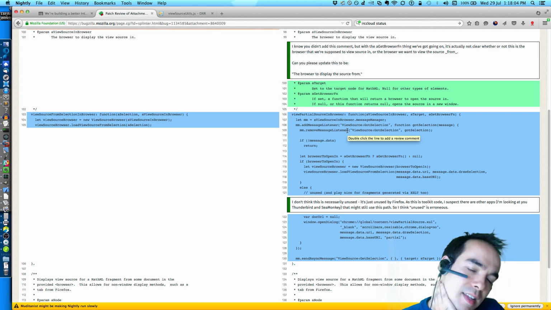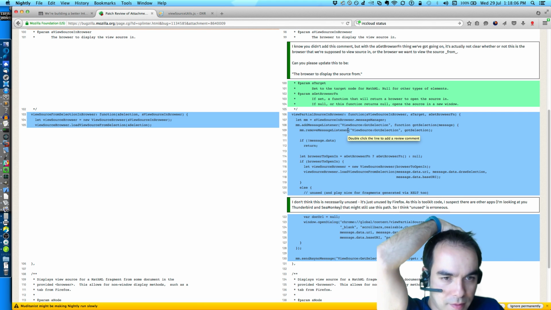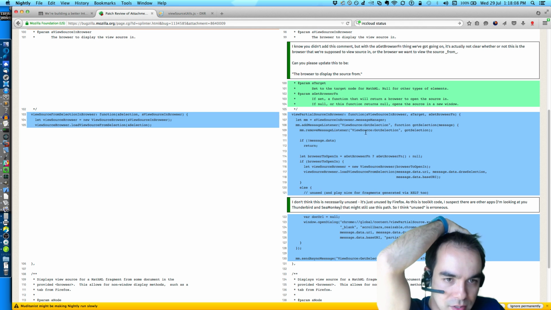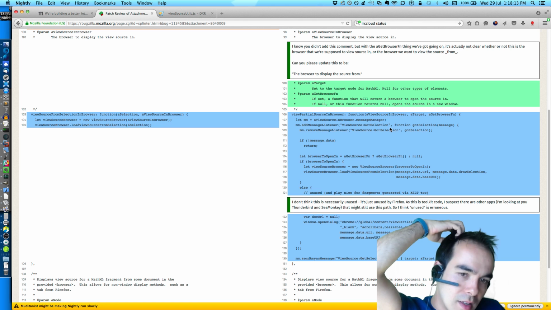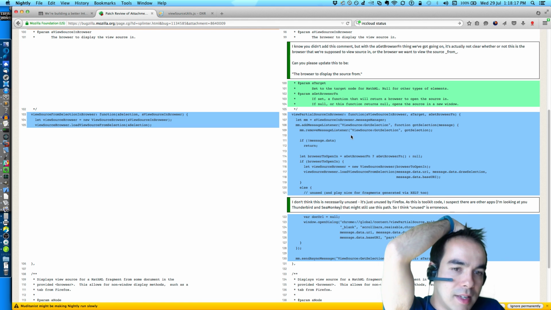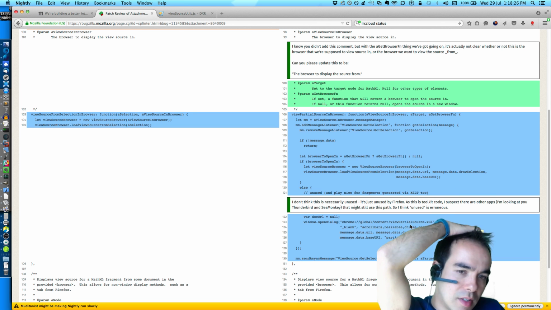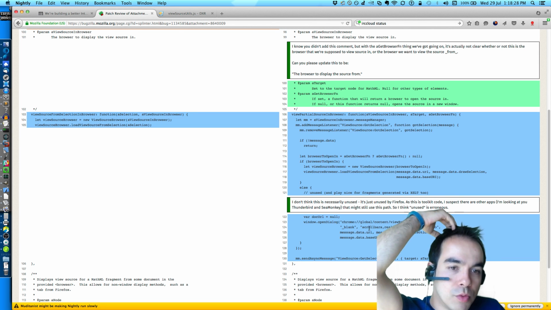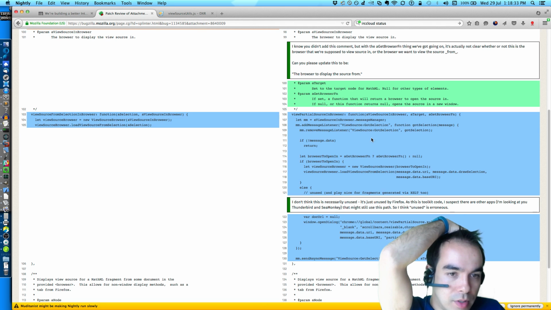So one thing is this pattern of add a message listener, send a message. I guess I'm okay with it. It's just if we never hear back from the child, then this thing always sticks around until the next time it's called. And then you'd want to make sure that you are guaranteed to get a response from the child.